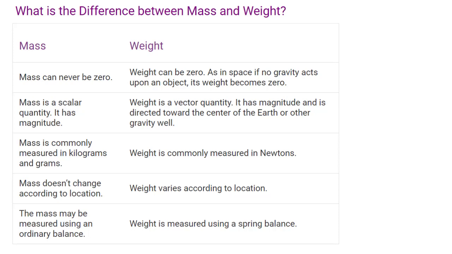Mass is commonly measured in kilograms and grams. Weight is commonly measured in newtons. Mass doesn't change according to location. Weight varies according to location. The mass may be measured using an ordinary balance. Weight is measured using a spring balance.